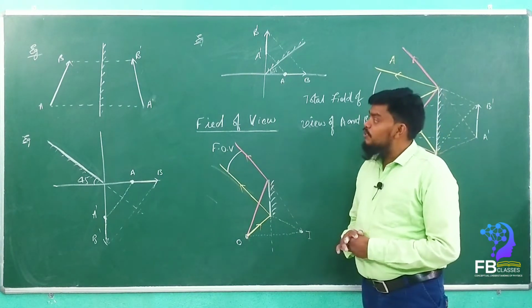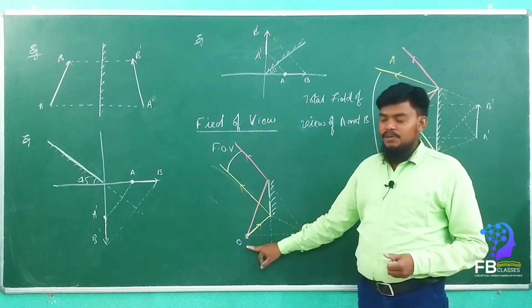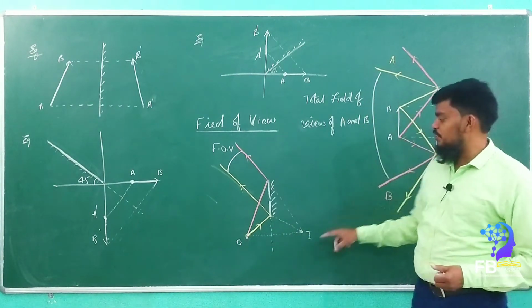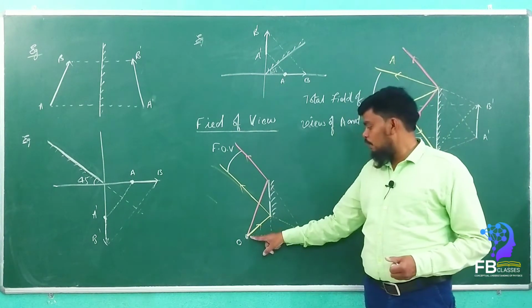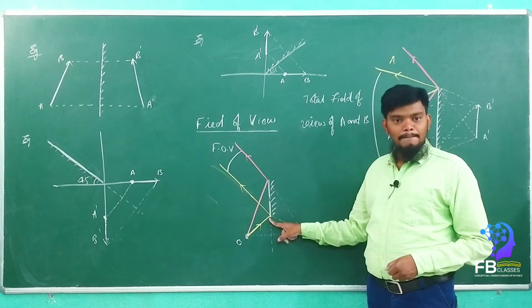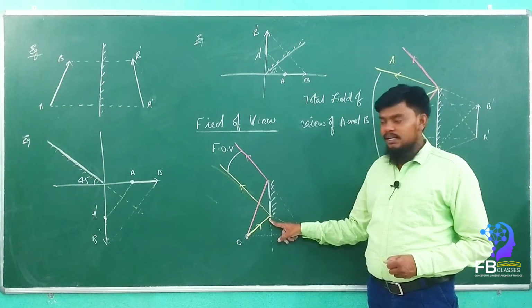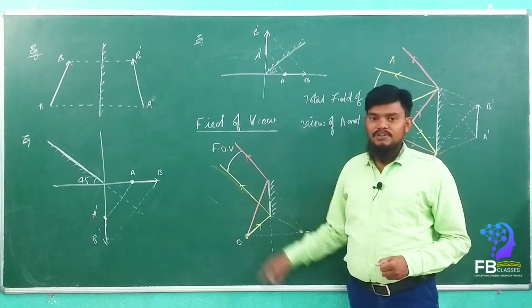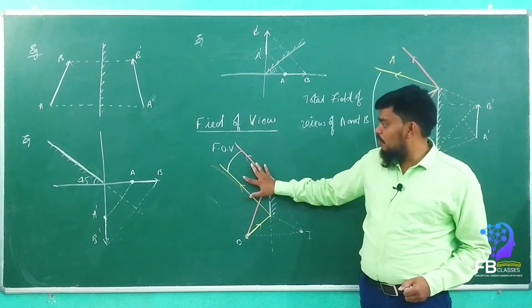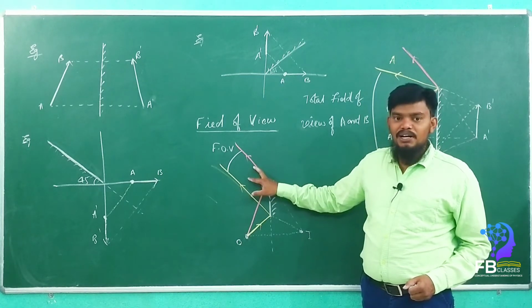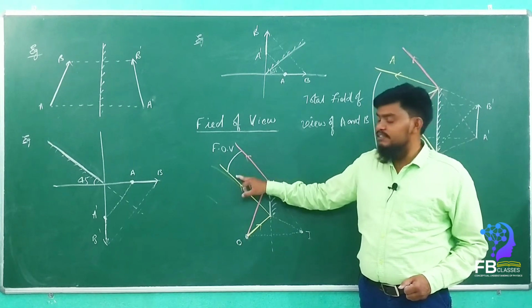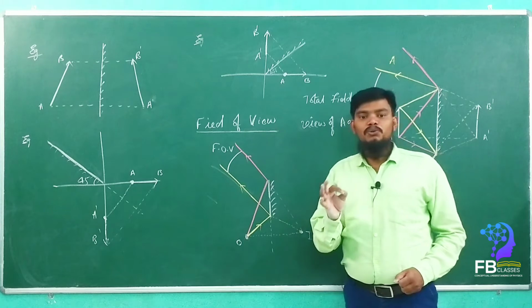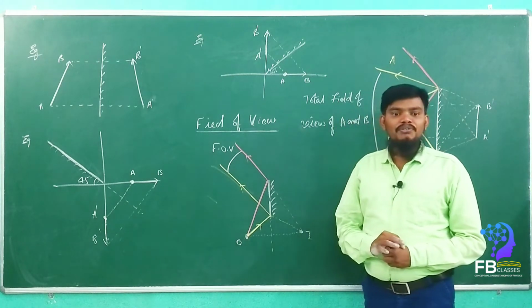So if you want to find out the field of view, whether it is a point object or an extended object, we have to take 2 rays. One ray has to be drawn to the bottom of the mirror and reflected back. Then the second ray we take to the top of the mirror and reflected back. The area covered between these 2 rays is the area of the field of view.